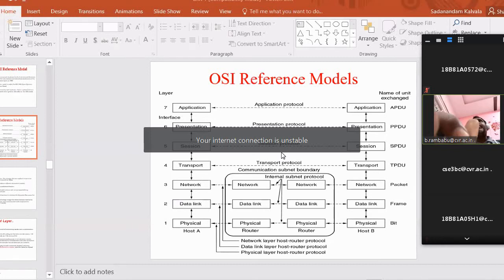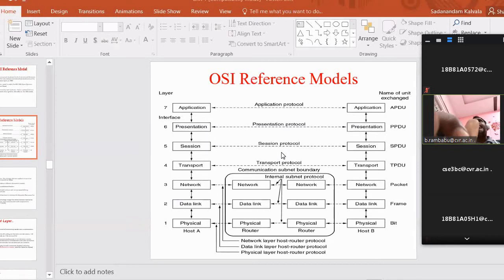Right. Next one. Functionality of the data link layer. Please put a heading: Functionality of the data link layer. Please add this; it is extra information beyond the PPT that sir has given to you. Okay.